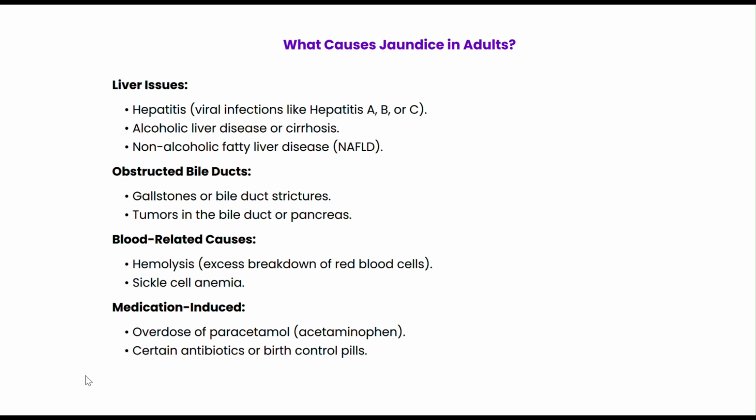Other causes include bile duct blockage, where gallstones or tumors obstruct the flow of bile. In some cases, excessive breakdown of red blood cells, called hemolysis, or even certain medications can lead to jaundice. Understanding the causes is crucial for effective treatment.